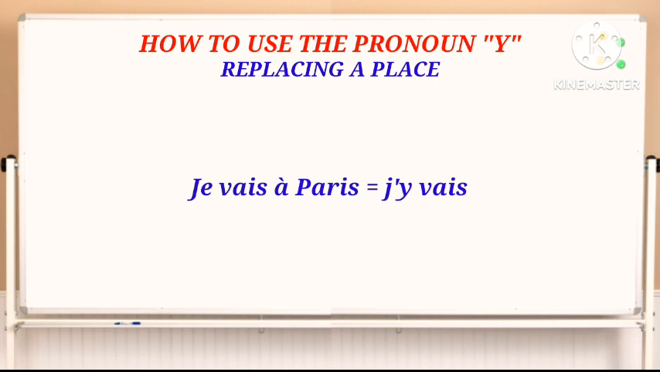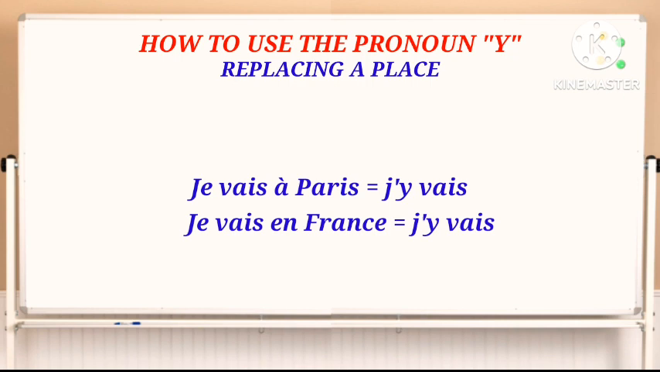And when a pronoun replaces a noun, the pronoun is located just after the subject of the sentence. For example, "Je vais à Paris." "J'y vais." "Je vais en France." "J'y vais." So in this case, the "y" is replacing places in the sentences that we have seen.